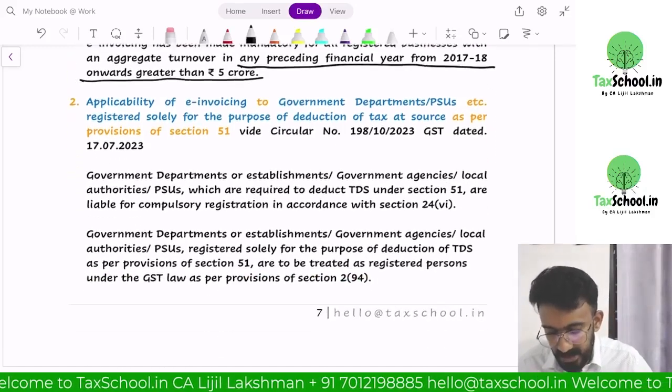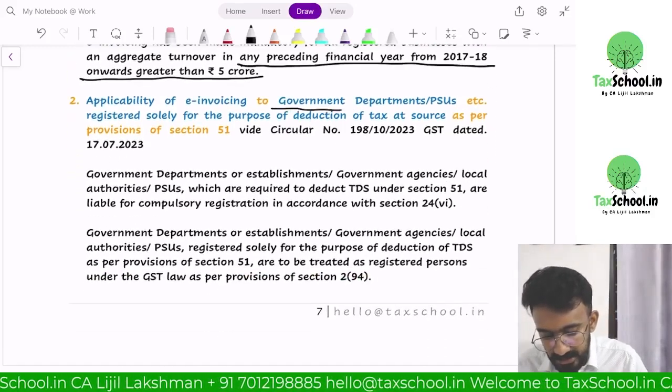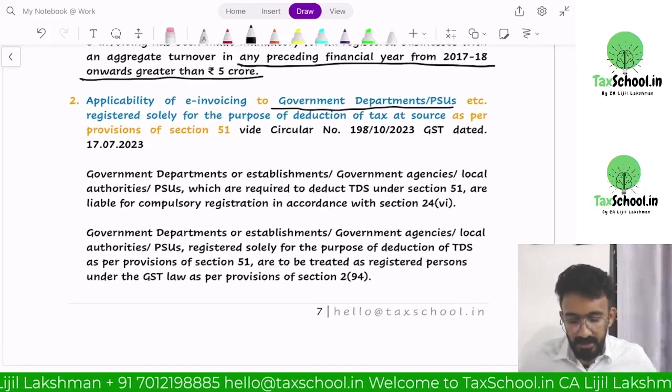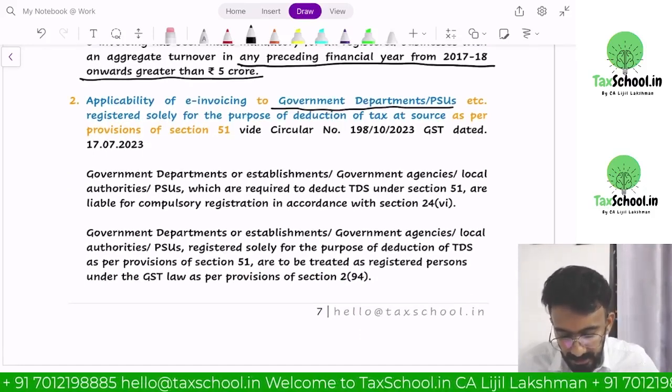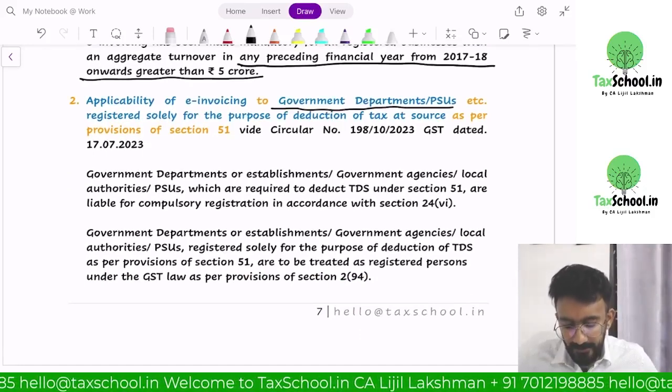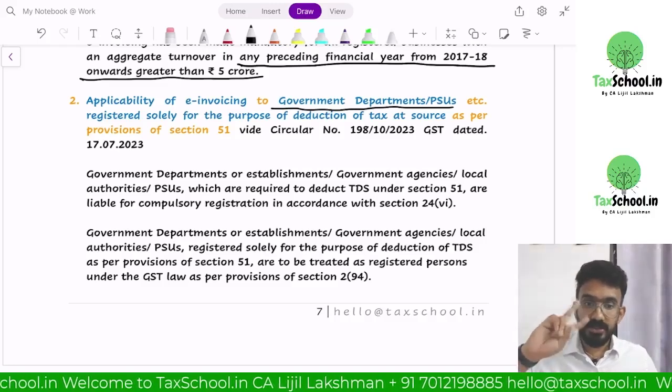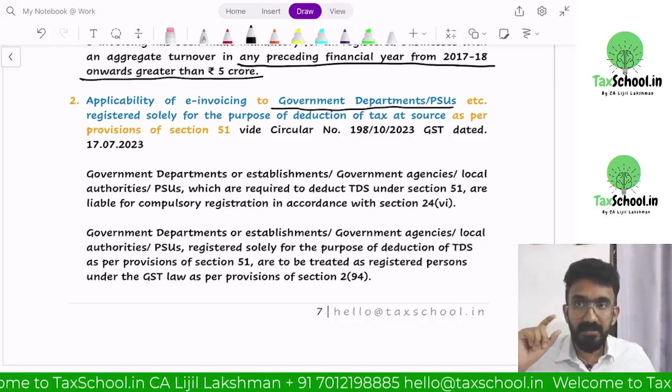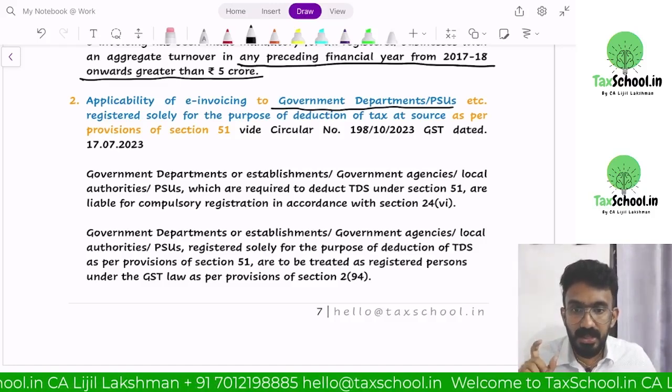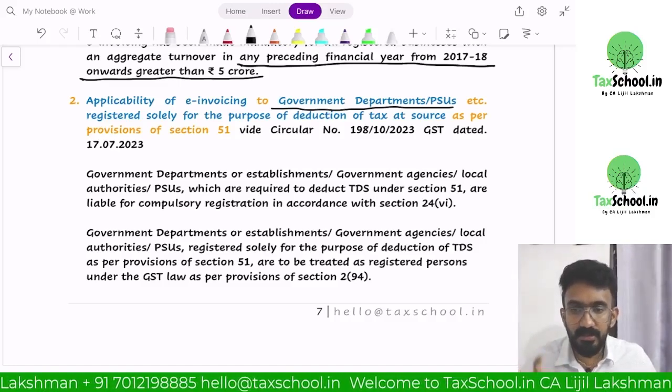Then, the e-invoicing requirement. First of all, there can be two questions on the invoicing requirement. Say whether governments that have registration have to satisfy e-invoicing requirements.